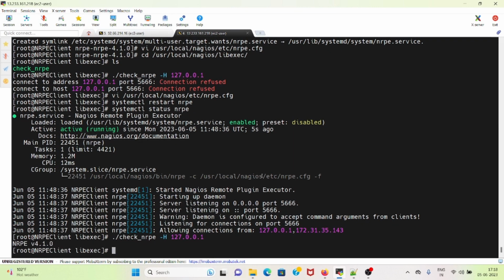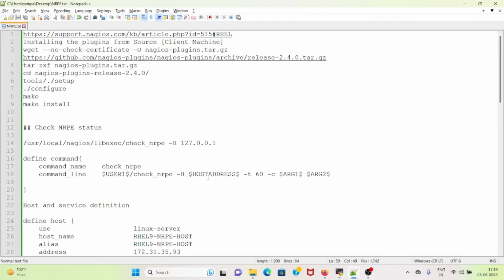So I am able to get the NRPE version, that is v4.1.0, but the current issue is we are not able to view any Nagios plugins in this library, so I will need to download them and compile them in this location. For that I need to run setup commands. So first I will go here, wget --no-check-certificate, and download these Nagios plugins.